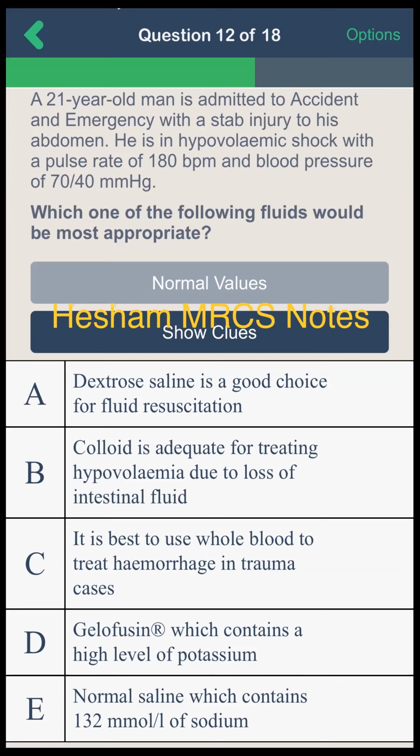The fluid for resuscitation is Hartmann or Ringer's lactate. Then normal saline contains sodium. What's the concentration of sodium in normal saline? 153 millimole per liter. Okay.